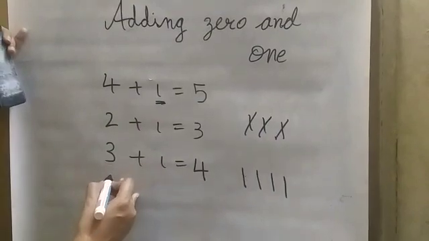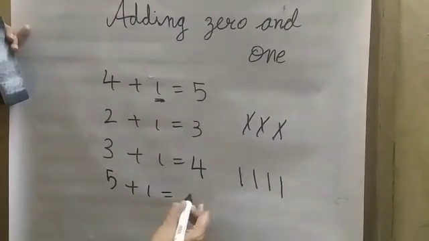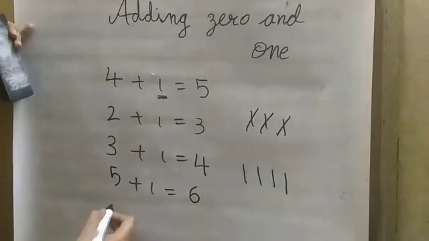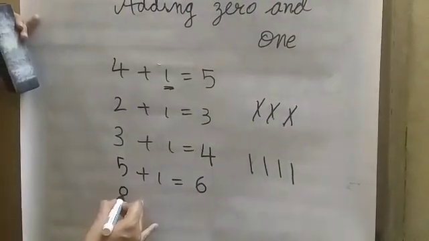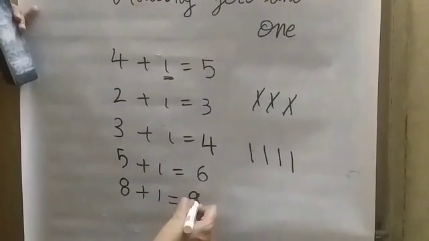For example, I am counting 5 plus 1. It will be 6. 8 plus 1. It will be 9.